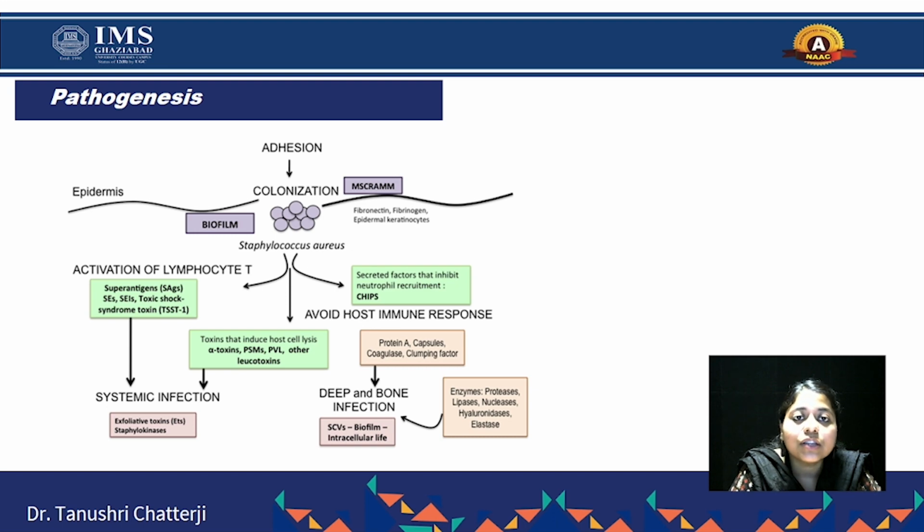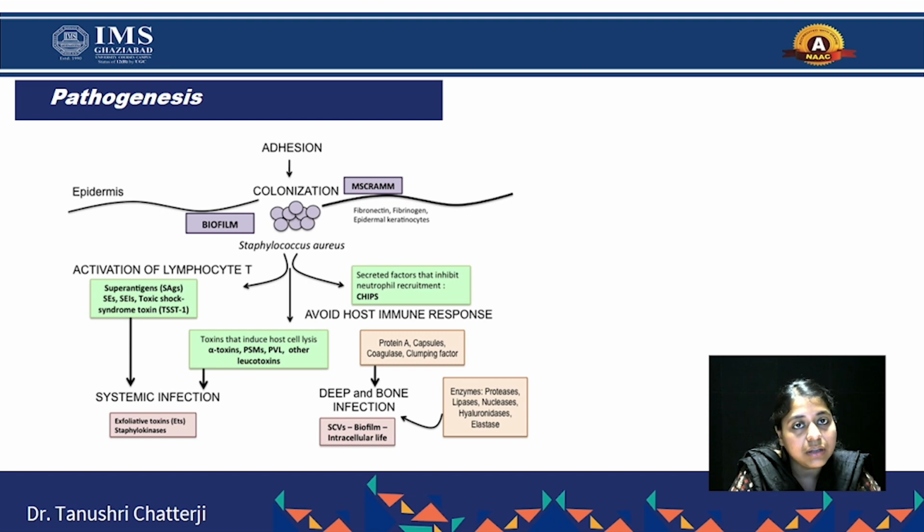Then it invades different cells or tissues and causes a systemic infection. When it invades deeper into the tissue or the cell, it is known as systemic infection. Furthermore, when it invades more, it causes a severe kind of infection in the bone and in the blood, known as bacteremia or septicemia.